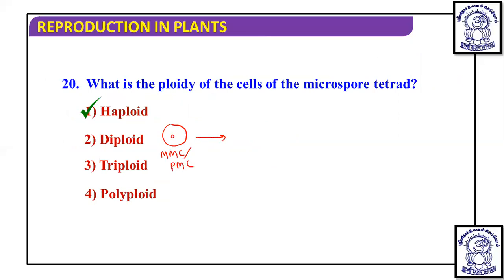And when this pollen mother cell undergoes meiosis, it produces a structure like this, in which four microspores are found, and it is known as a pollen tetrad. So if it is produced after meiosis, then it should be haploid. So because of this, the answer is haploid.